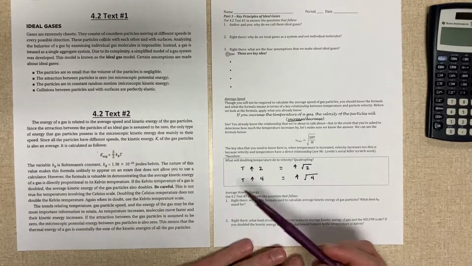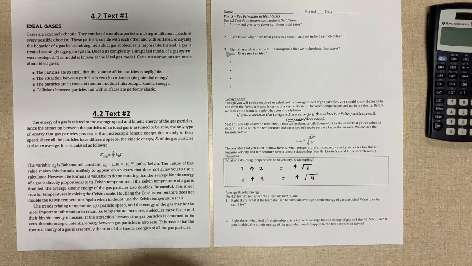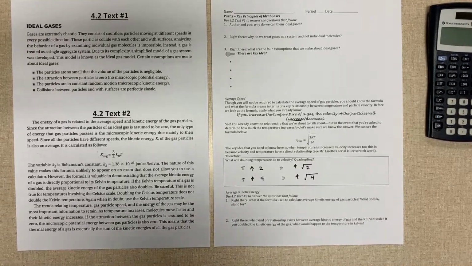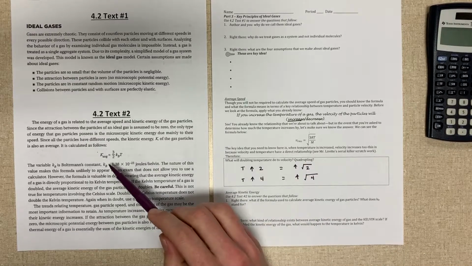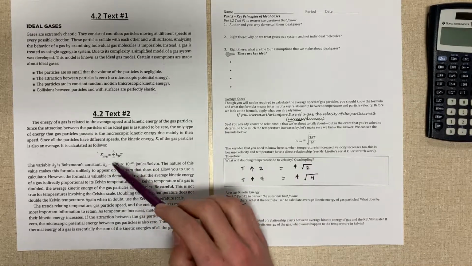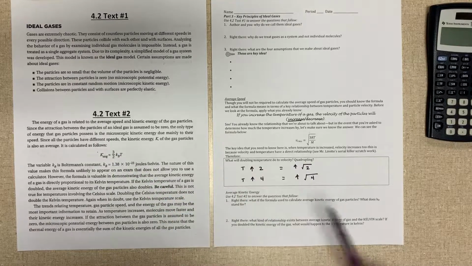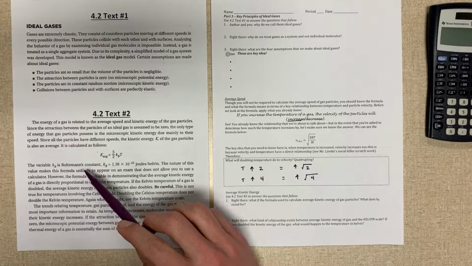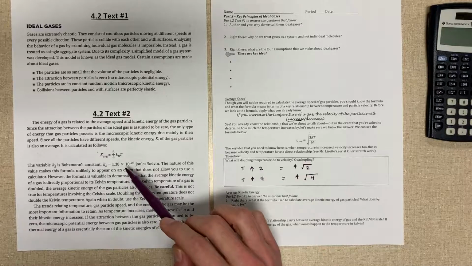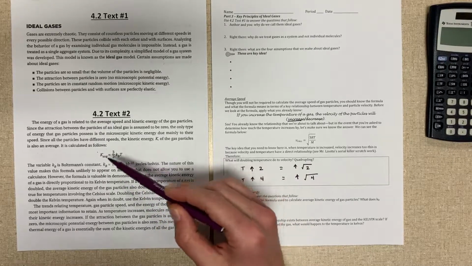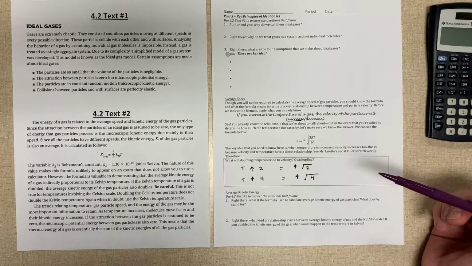Now with average kinetic energy, we're switching to text number 2. Let's take a moment to read that text, and then we'll come back together to go over the answers. So our first question, what is the formula we use to calculate average kinetic energy? We can see that it's right here. There's this k_B value in there, and our question is asking us what that k_B stands for, and that's Boltzmann's constant. You do not need to memorize this for the SAT Physics exam. Again, you won't be using this formula, but it is important that we make determinations about the relationships.